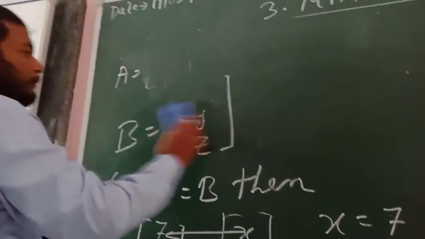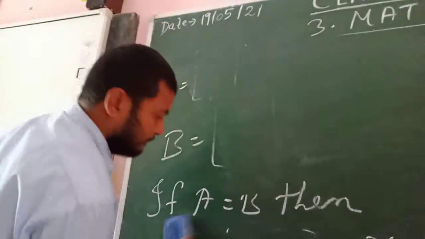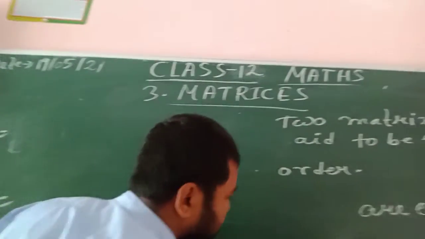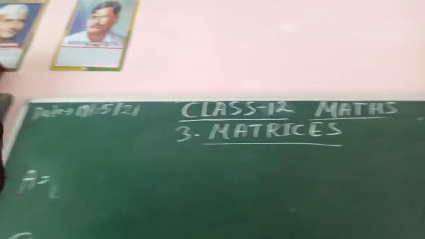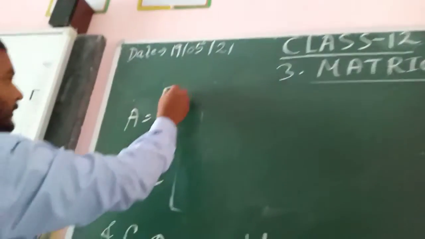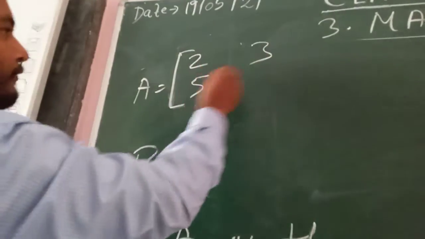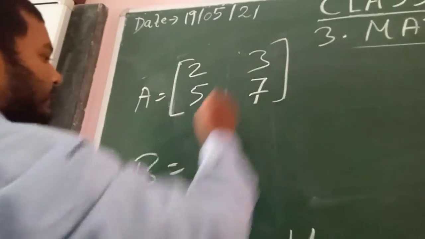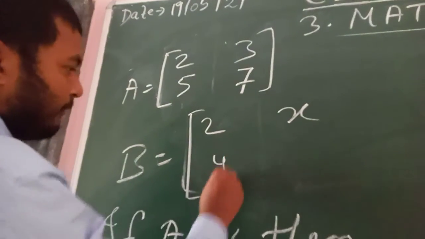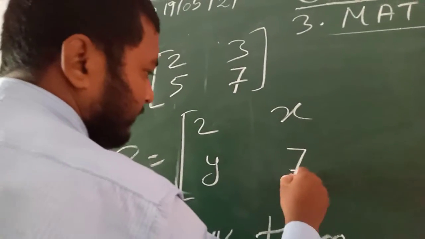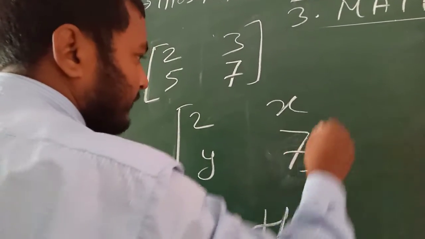Same will happen with any type of matrix. Suppose we take another matrix, 2, 3, 5, 7, and B with 2, x, y, 7.